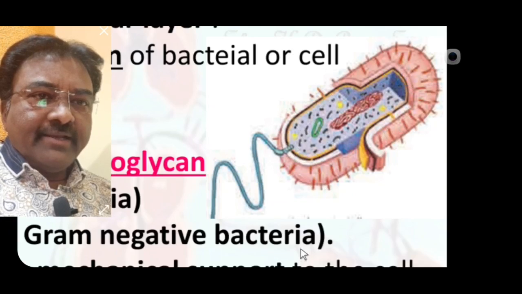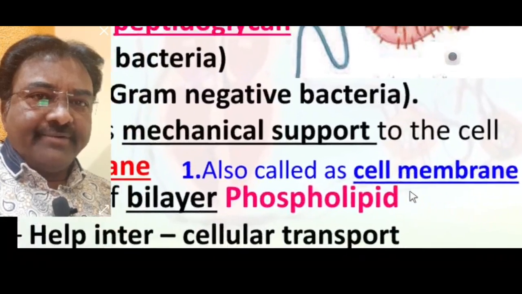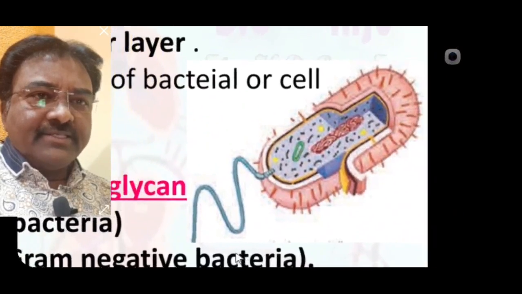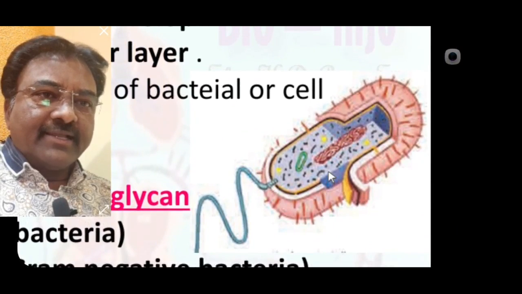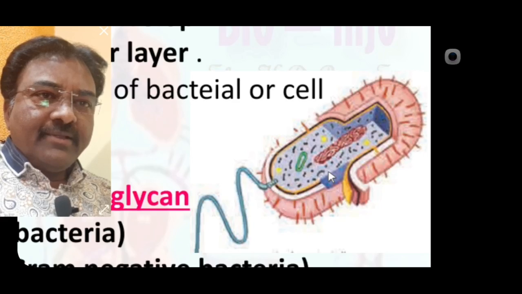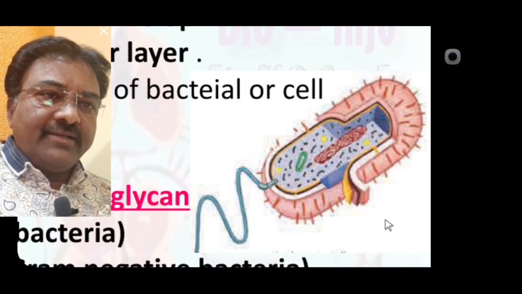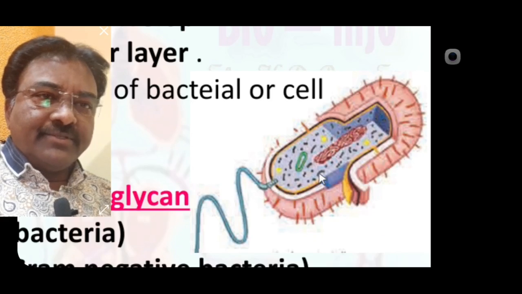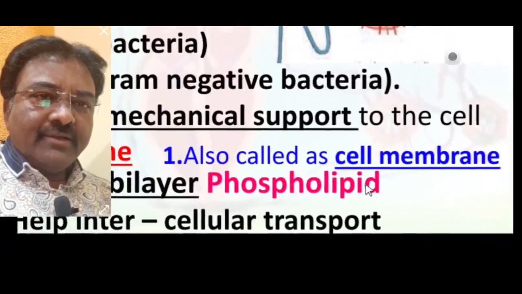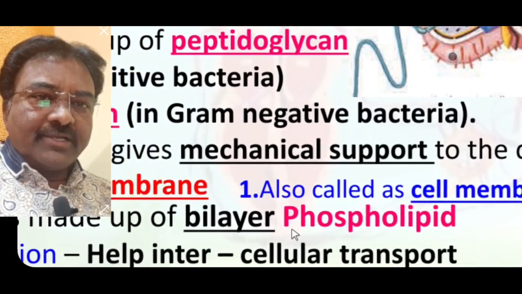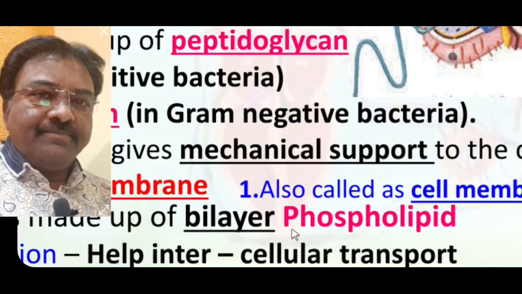It is specially for intercellular transport, meaning inside cell content material is transferred from inner to outside, while outside material is transferred from outside to inside the cytoplasm. So this is the main function of the plasma membrane: to transport inner cellular material.